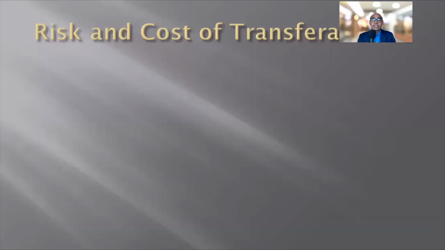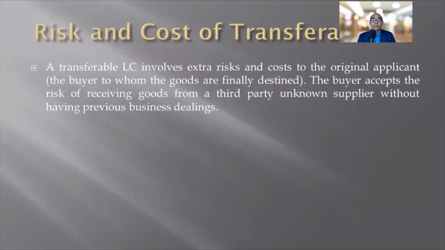So what is the risk and cost of transferable LC? A transferable LC involves extra risks and costs to the original applicant, the buyer to whom the goods are finally destined. The buyer accepts the risk of receiving goods from a third party, unknown supplier, without having previous business dealings, because the applicant or buyer will not be able to know who actually is the original supplier, because he doesn't deal with that second beneficiary.